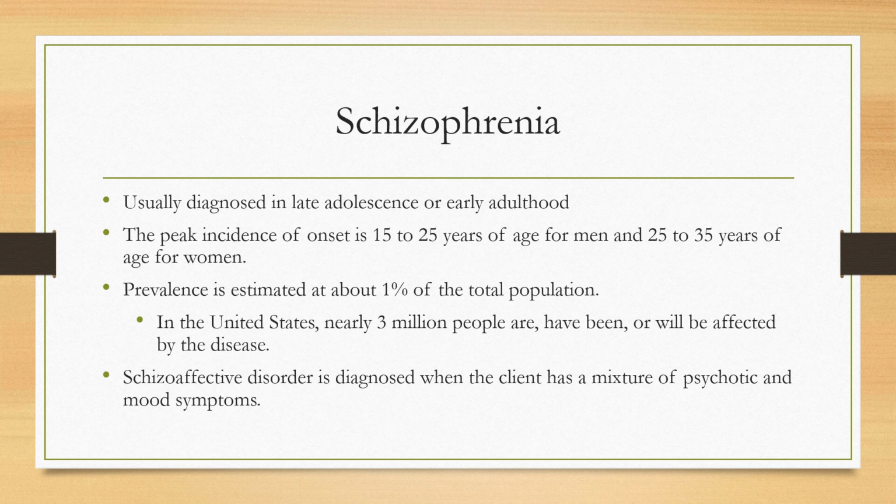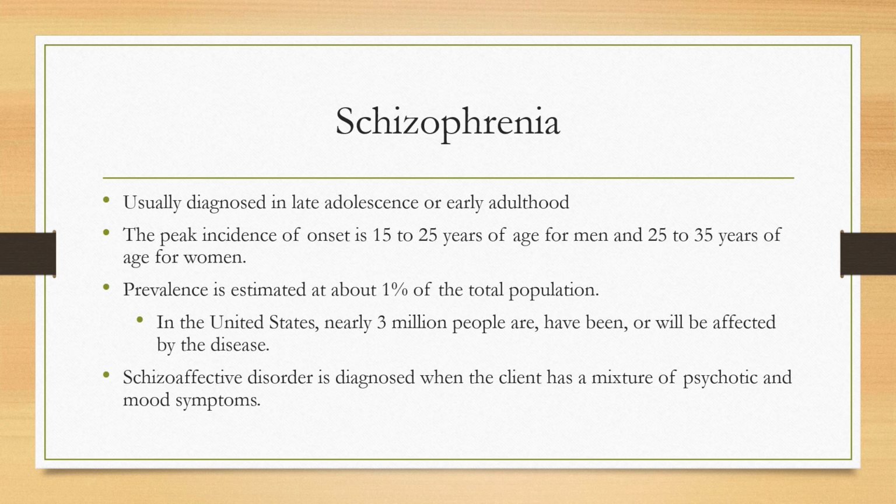Schizophrenia is usually diagnosed in late adolescence or early adulthood, typically about 18 to 25 for men and 25 to 35 for women. The prevalence of schizophrenia is only about 1% of the general population. In the United States, that means about 3 million people have been affected by this disease.